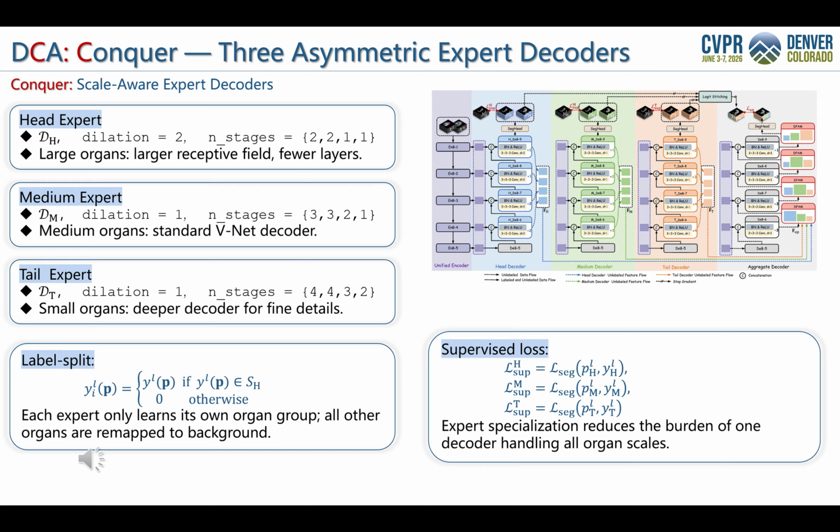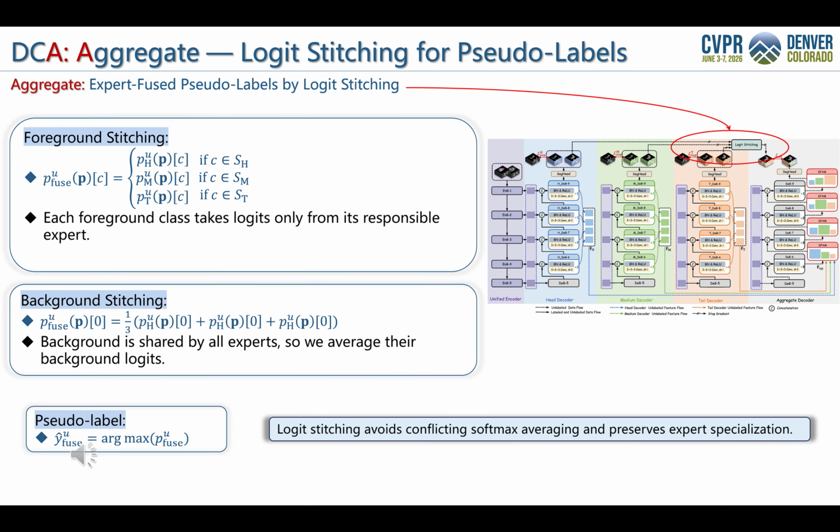This allows each decoder to focus on a smaller and more balanced segmentation subtask. For unlabeled data, we generate pseudo-labels using logit stitching. Instead of averaging the three expert predictions, we directly stitch their raw logits according to their assigned class groups. For example, head class logits are taken from the head expert, medium class logits from the medium expert, and tail class logits from the tail expert.